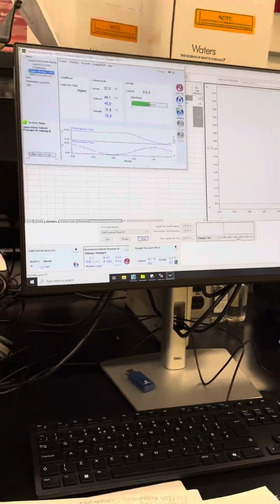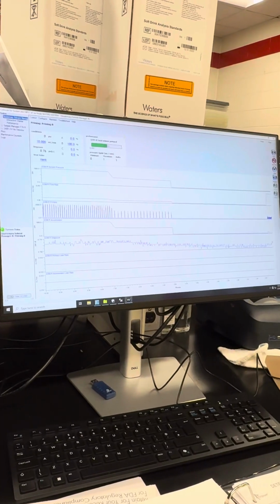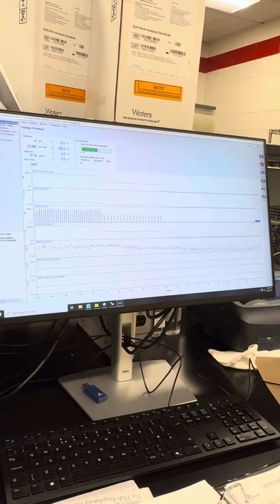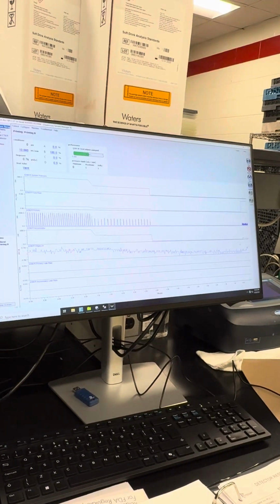We look over here in the QSM. You see it's kind of pumping down, and after a minute it'll set up the initial conditions I had set up on that prime.